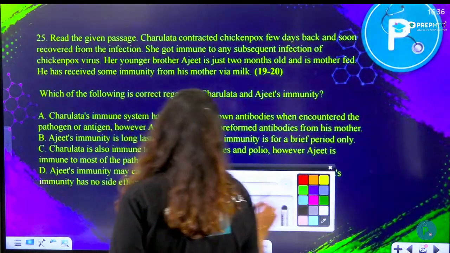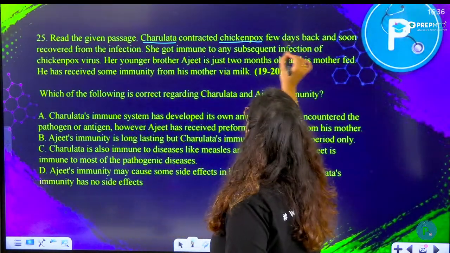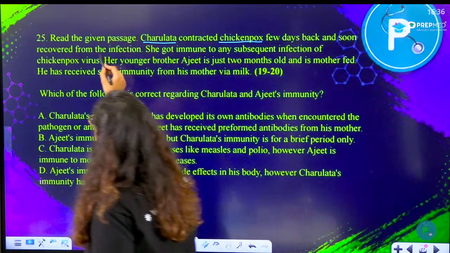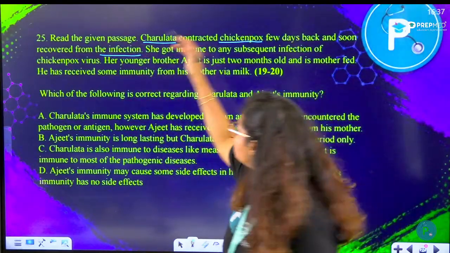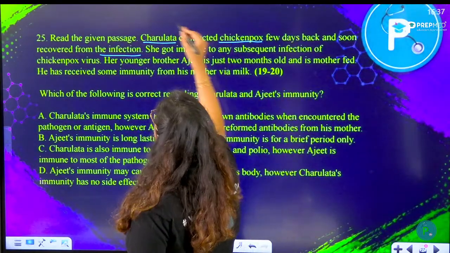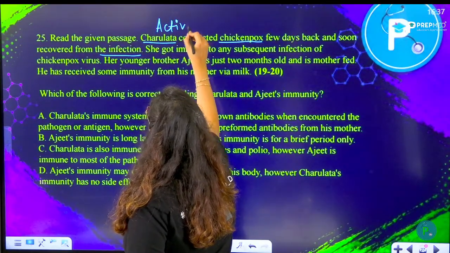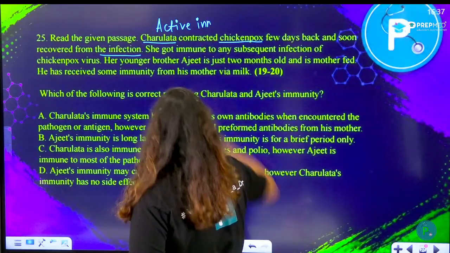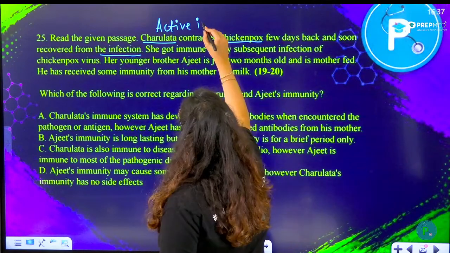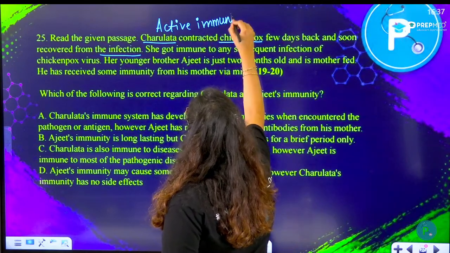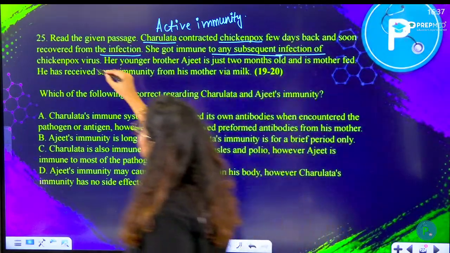Read the given passage. In this passage, they have given Charulata contracted chickenpox a few days back and soon recovered from the infection. Because she has contracted chickenpox, that means she has acquired this disease and she has produced antibodies. So she is showing natural active immunity, because her body has participated in formation of antibodies. So active immunity. Followed by she got immune to any subsequent infection of chickenpox virus.